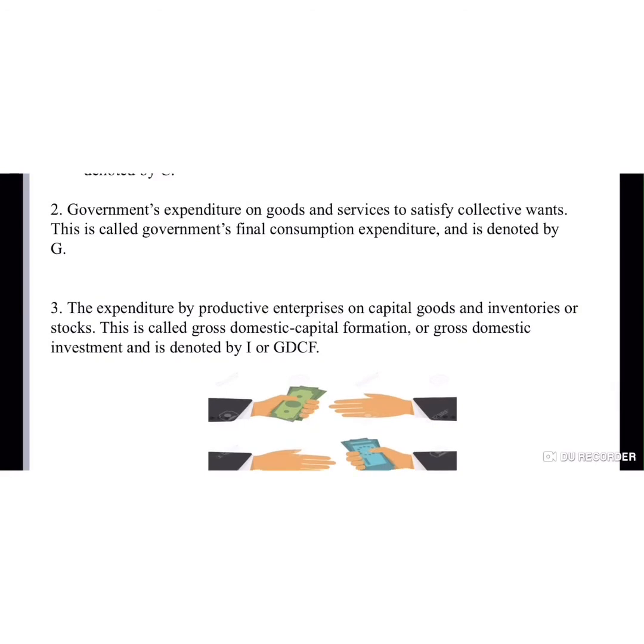Government's expenditure on goods and services to satisfy collective wants. This is called government's final consumption expenditure and is denoted by G. The expenditure by productive enterprises on capital goods and inventories or stock. This is called gross domestic capital formation or gross domestic investment, and is denoted by I or GDPFC.